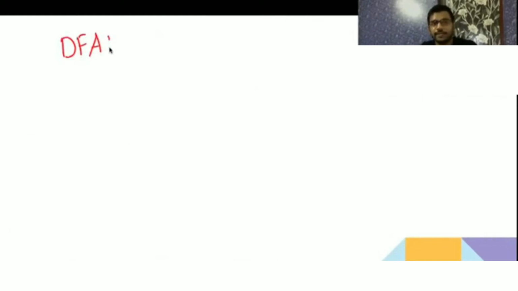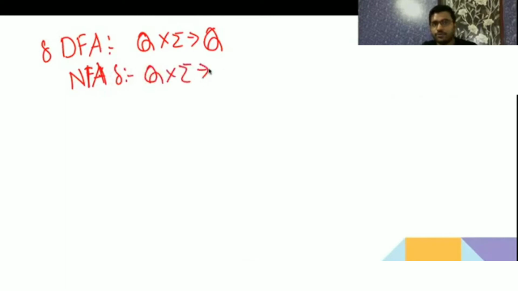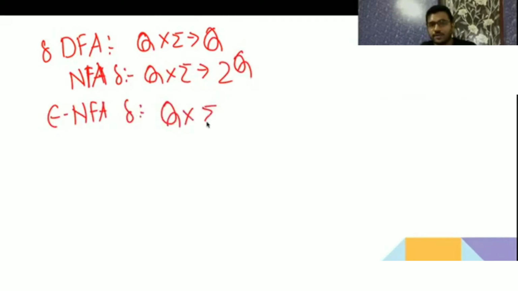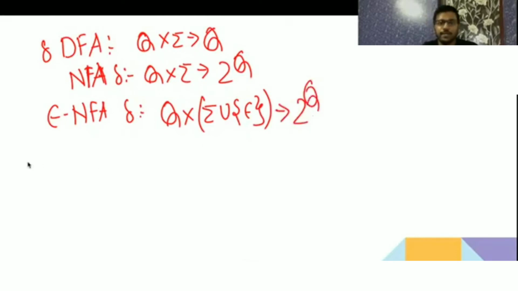Now next, DFA delta is Q cross sigma goes to Q. NFA delta is Q cross sigma goes to 2 to the power Q. Epsilon NFA delta is Q cross sigma union epsilon goes to 2 to the power Q. Now can I say that since every DFA is also an NFA, and every NFA is also an epsilon NFA, we can even say that every DFA is also an epsilon NFA.